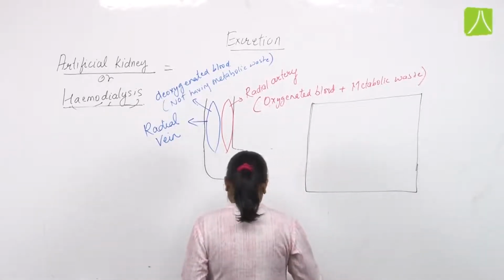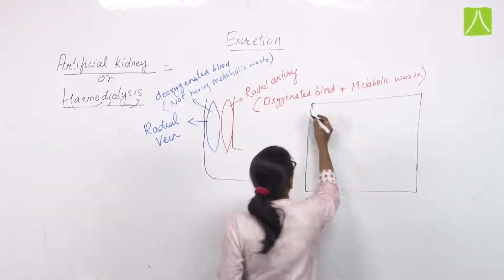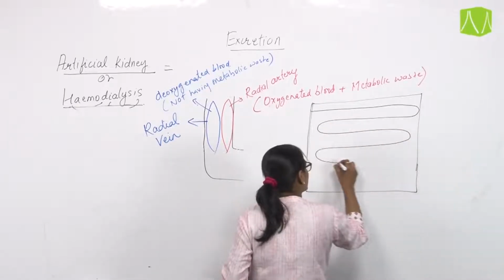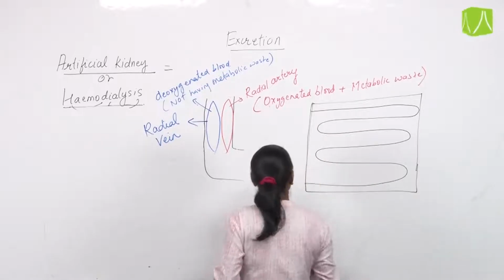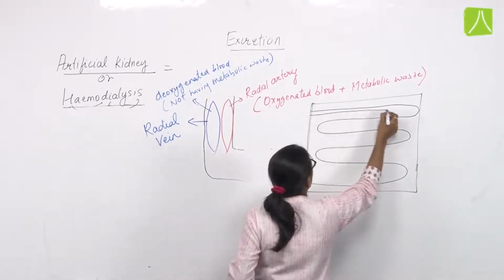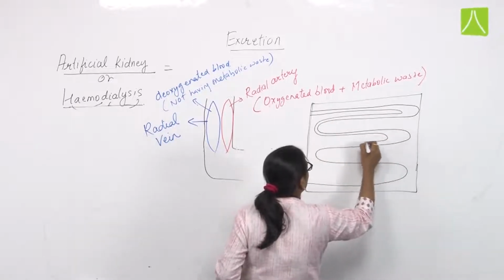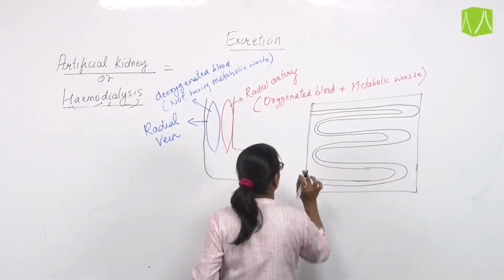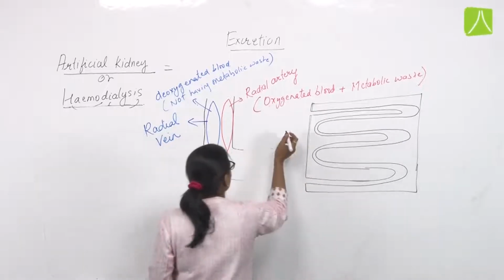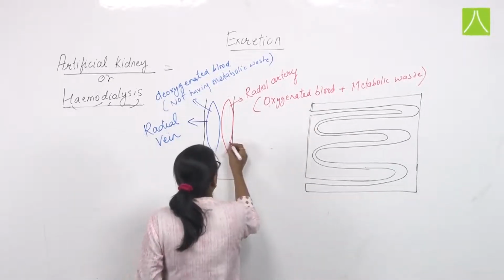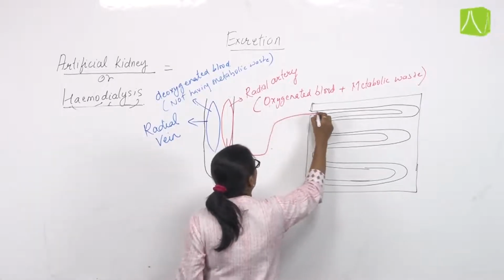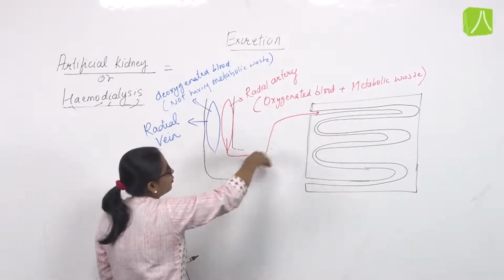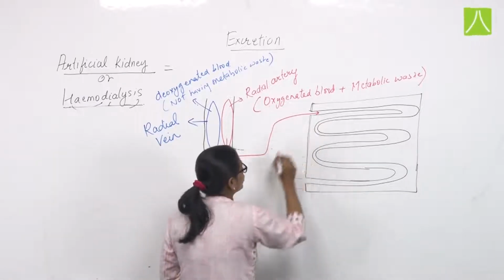Here the tube-like structure forms. Through syringes or tubes, the blood from the radial artery is transferred into these tubes.